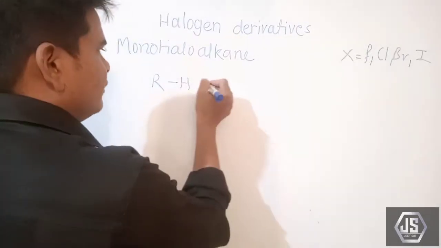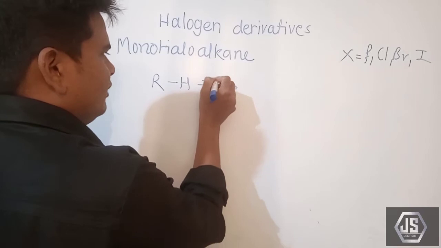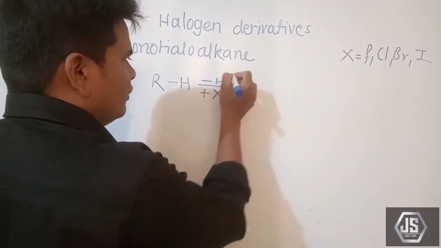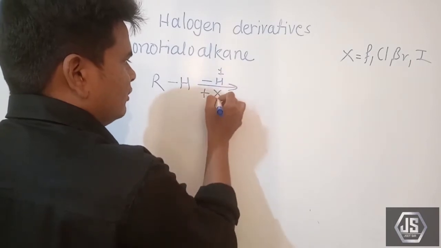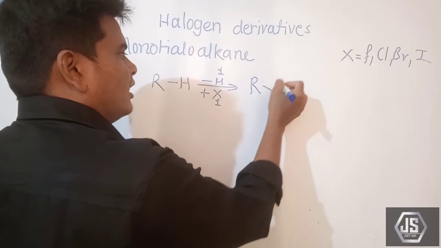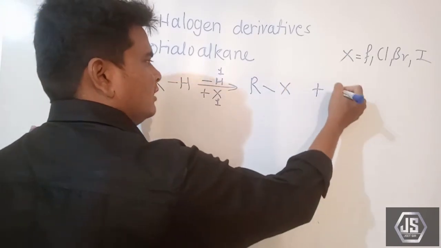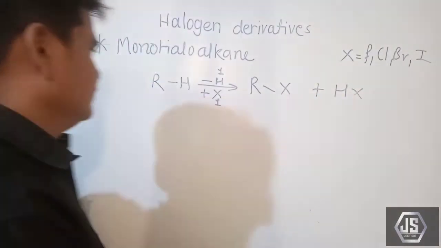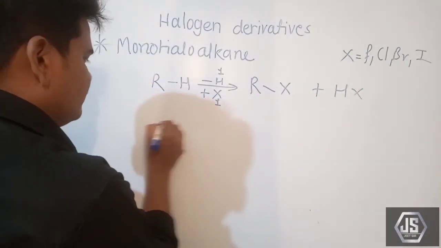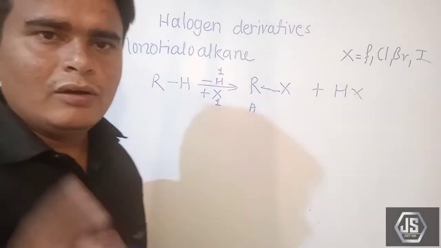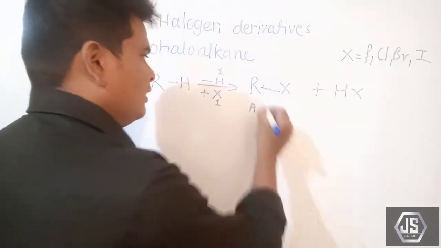We remove one hydrogen atom and add only one halogen atom. So we get R-X plus HX. R-X is an alkyl halide. So monohaloalkanes are also called alkyl halides.